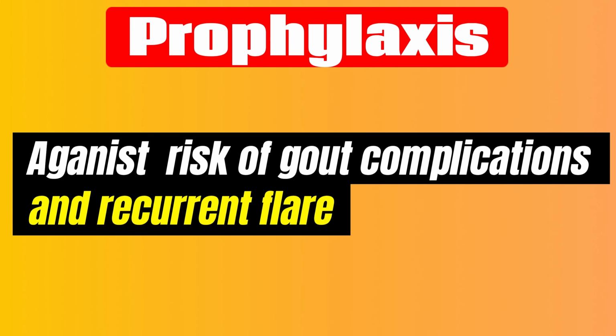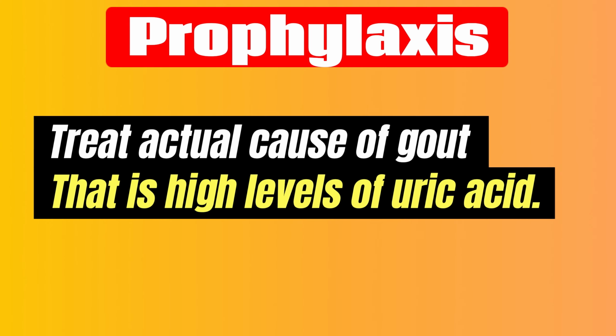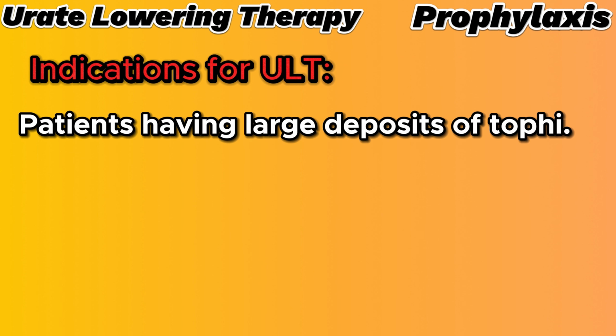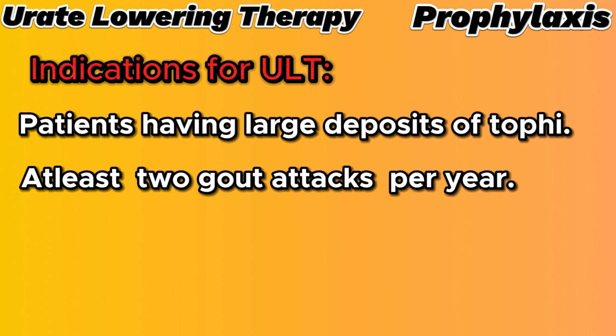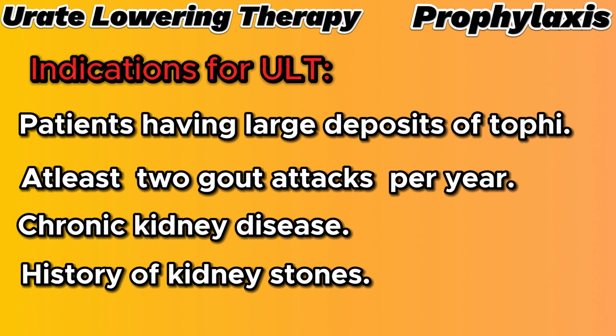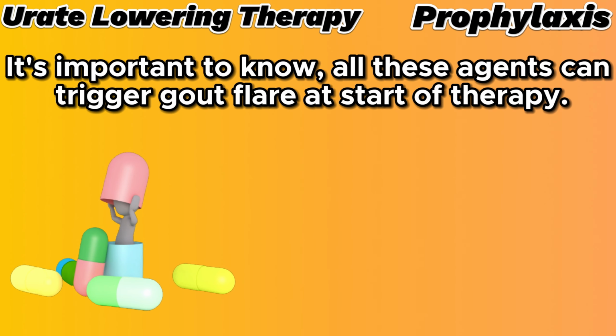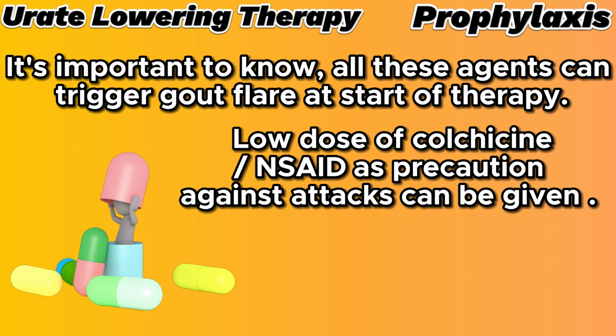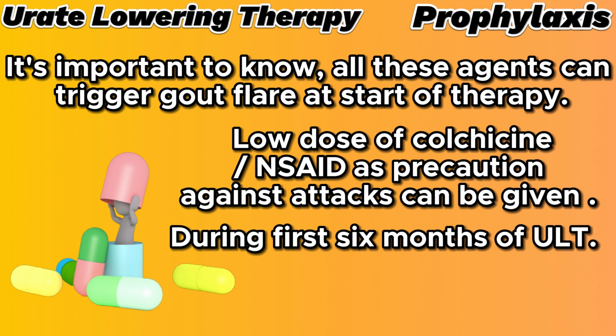For preventing the risk of gout complications and recurrent flares, we need to treat the actual cause of gout, that is high levels of uric acid. For patients having large deposits of tophi, at least 2 gout attacks per year, or chronic kidney disease or history of kidney stones, urate-lowering therapy should be started. It is important to know that all these agents can trigger a gout flare at the start of therapy. A low dose of colchicine or non-steroidal anti-inflammatory drugs as a precaution against attacks can be given during the first 6 months of starting urate-lowering agents.